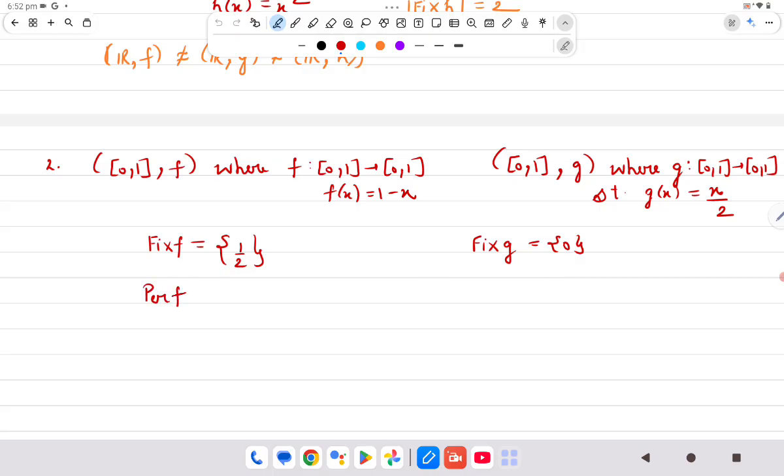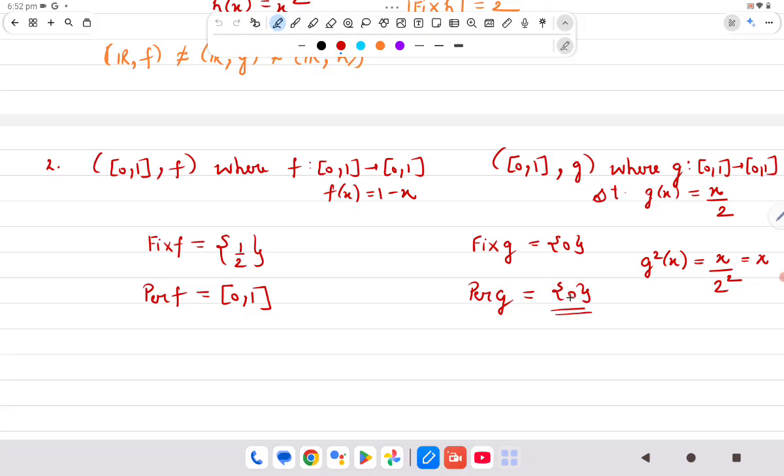Now let's have a look at the periodic points. If you remember, the periodic points of f were closed [0,1], and for g we need to check. If I have a look at g square x, it is g composition g of x, which will be x over 2 square. So you can see that its periodic points will again be 0 only.